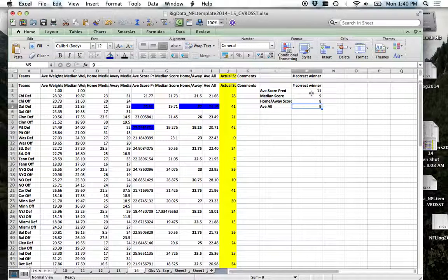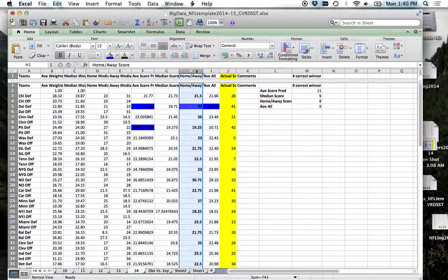Now, what I'm not talking about is this is just to predict winner and loser. What other metric are we concerned with, right? Or just scores, right? How close we were to the score. And what I'm going to do a little bit later is we're going to talk about how we're going to graph these things compared to the actual score. And what you'll see visually is which one actually gives you the closest metric to that actual score. And we'll do that in a minute.